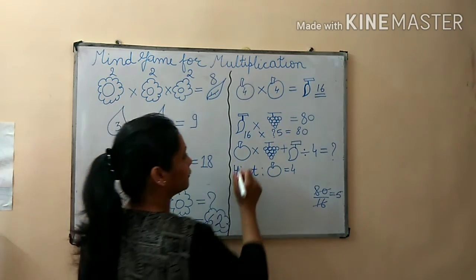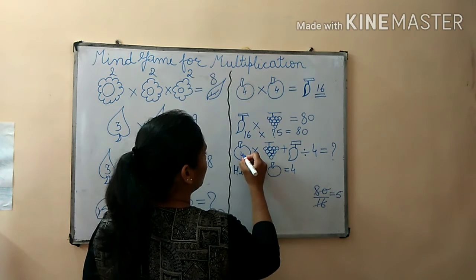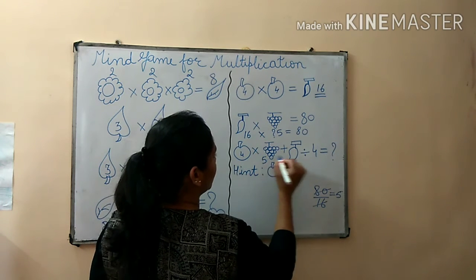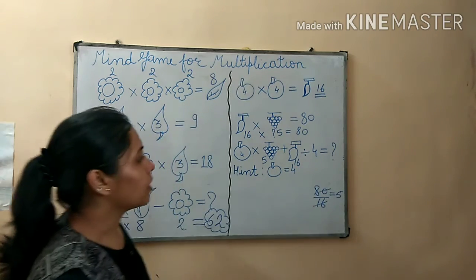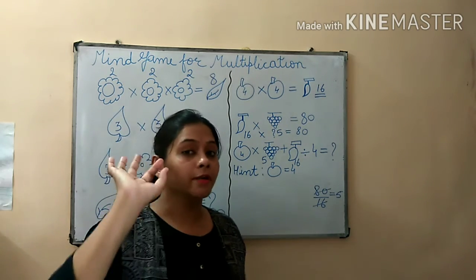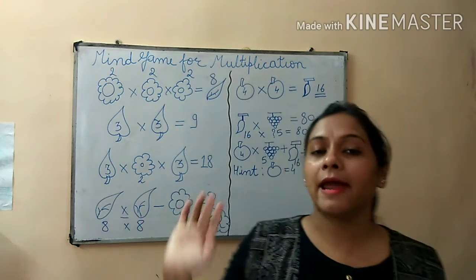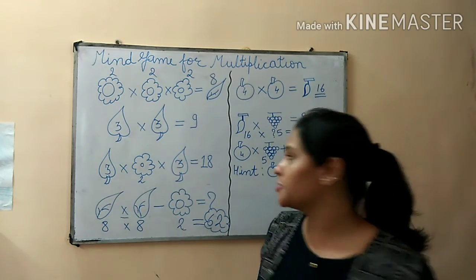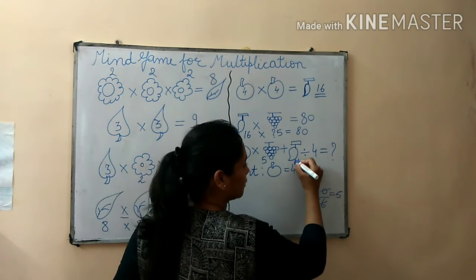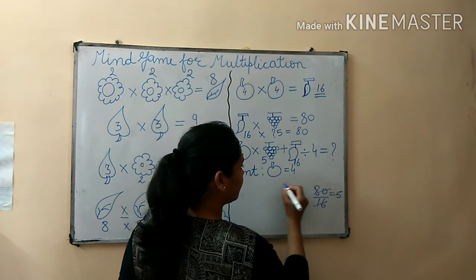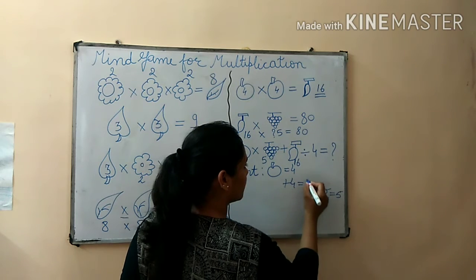Now very carefully: 4, 5, 16 and divided by 4. Now according to the BODMAS rule, division, multiplication, addition, and then lastly the subtraction. So first of all we will do the division here. Mango's value is 16. 16 divided by 4 will give us 4.